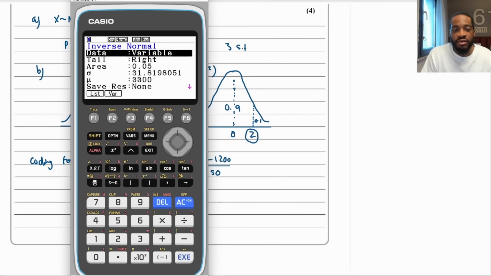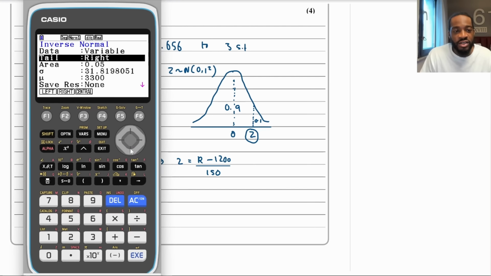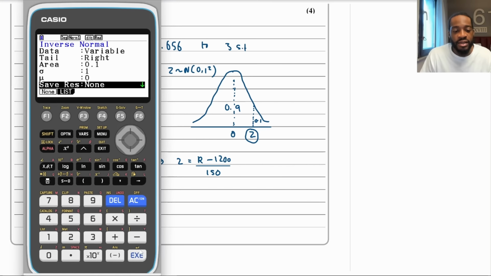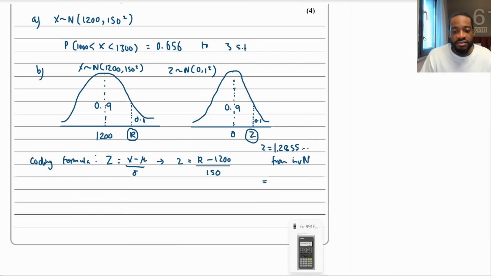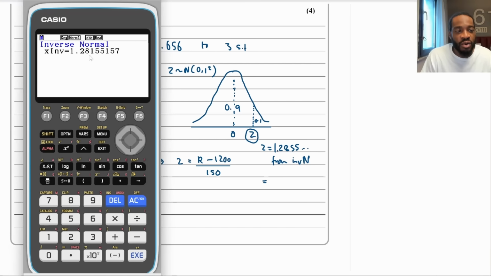So let's look at what we're dealing with. This is our graph here. We want the area to the right to be 0.1, don't we? And the standard deviation is 1, the mean is 0. And then this gives us 1.28155, and so on. So therefore, z is equal to 1.28155 from inverse normal. So I'm just going to round that to 5 decimal places, which should be fine.